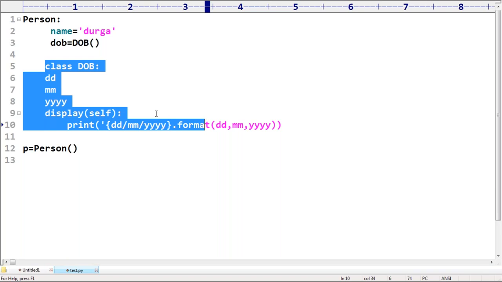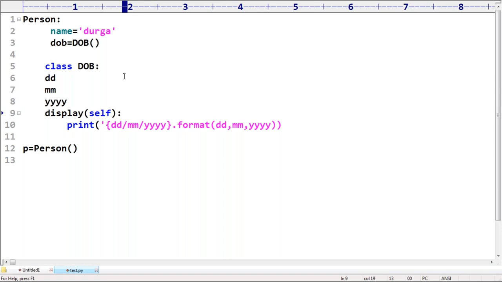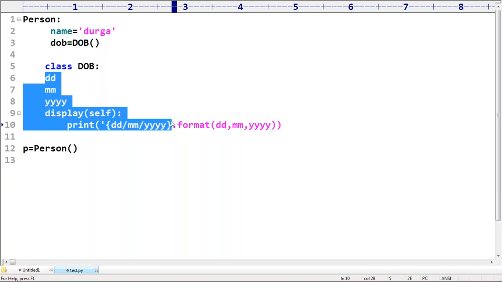Next, why are you taking date of birth as a class? Because date of birth is not one individual entity. It has DD, MM, YY, several variables, and several methods are required. You can't represent it just like "Durga" or something, because date of birth has to talk about which day, which month, which year, and display this data properly. That's why I'm taking it as a class.